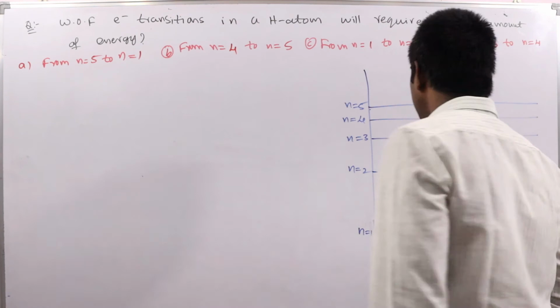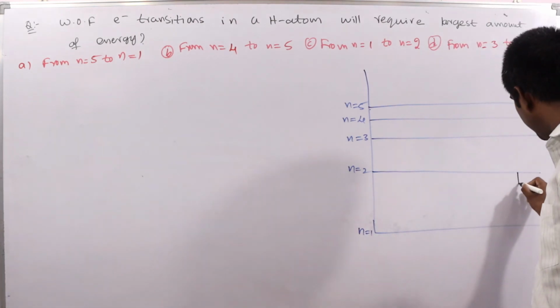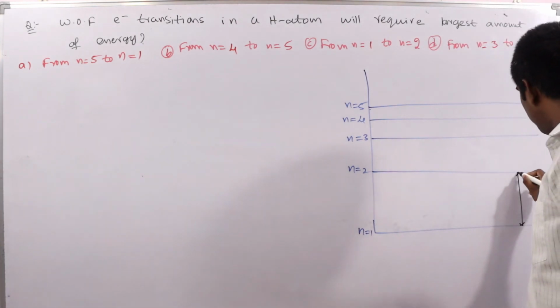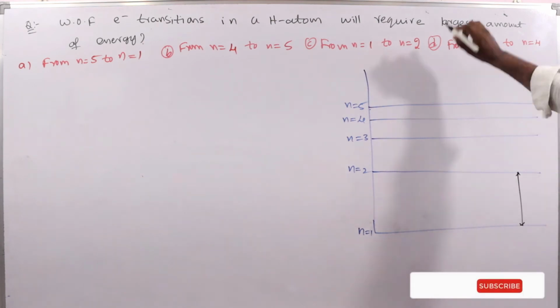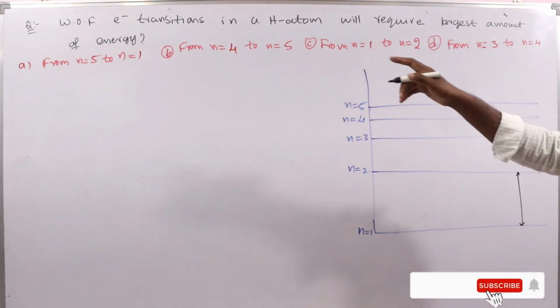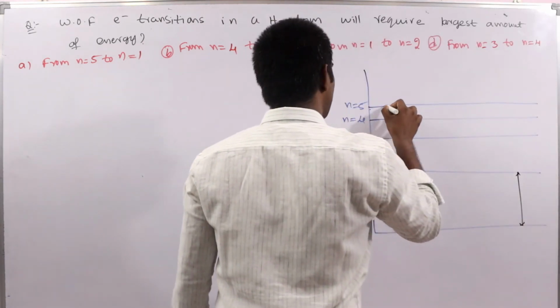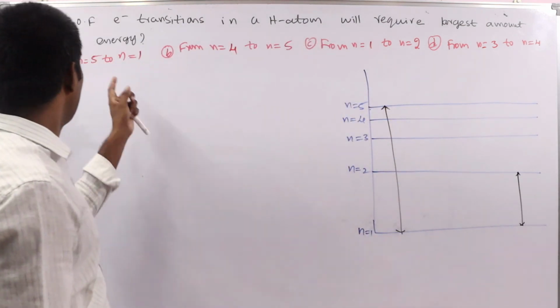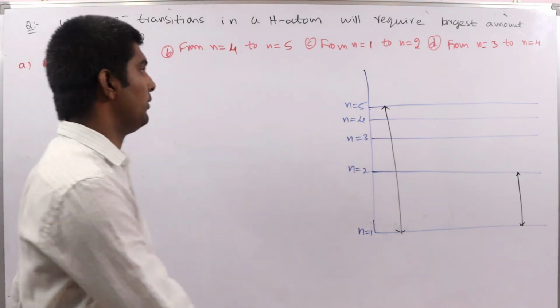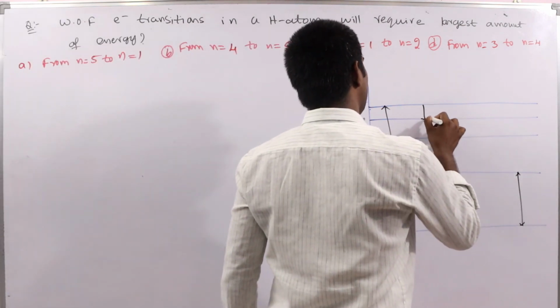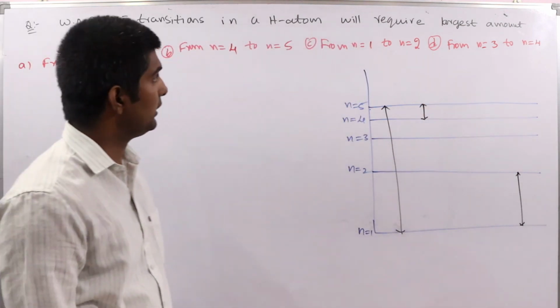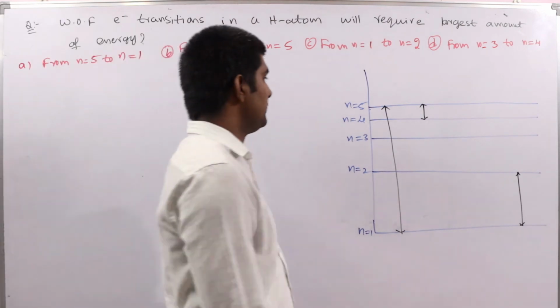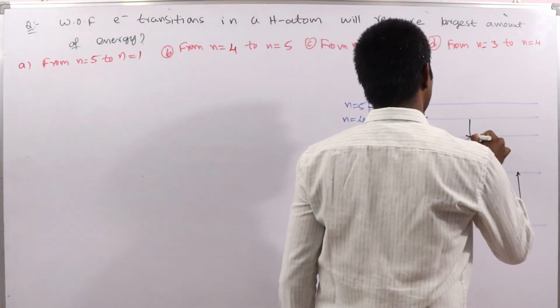This is the energy difference between 1 and 2, and another one is 5 to 1. Next, 4 to 5 means the transition is taking place between these two, and another one is 3 to 4.